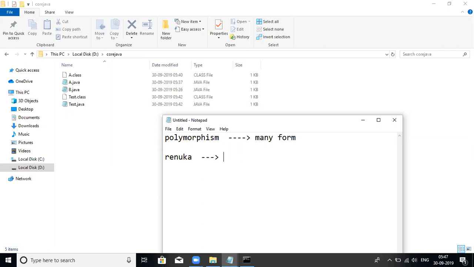When she goes for a movie, she is an audience member. When she travels in a bus, she is a passenger. When she comes to the company and works on a project, she is an employee. The person is the same, but acting differently, in many forms. Now we can see many forms in Renuka.